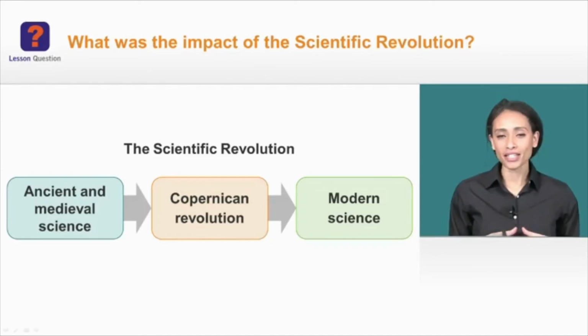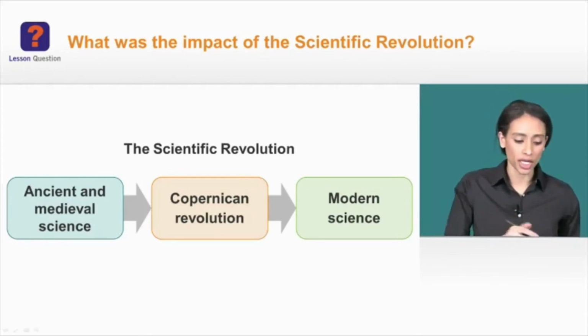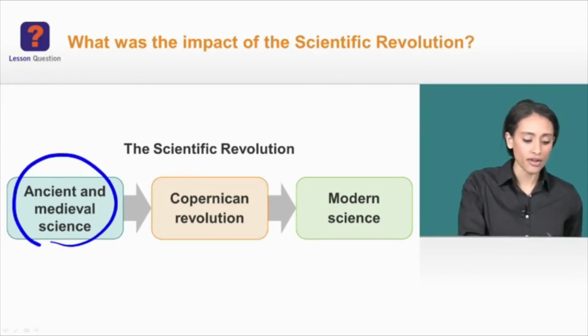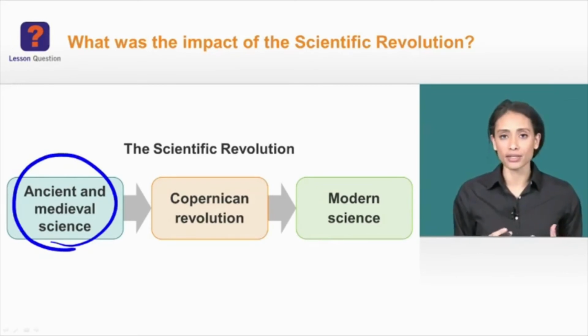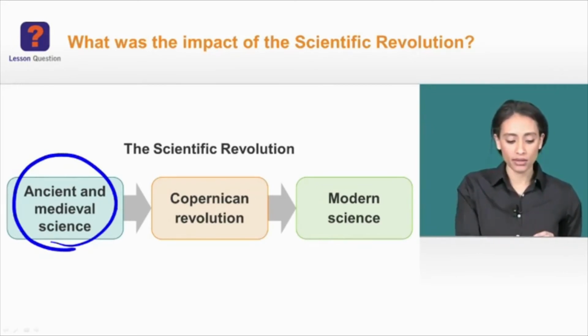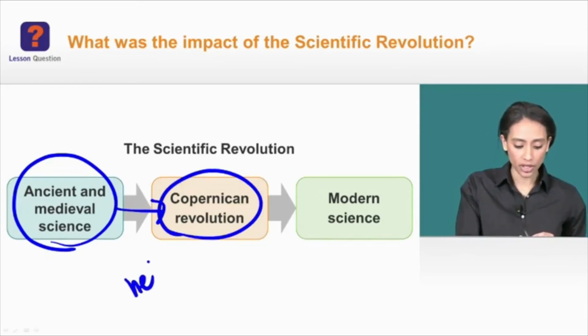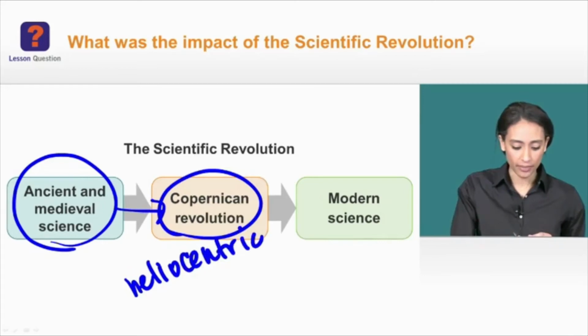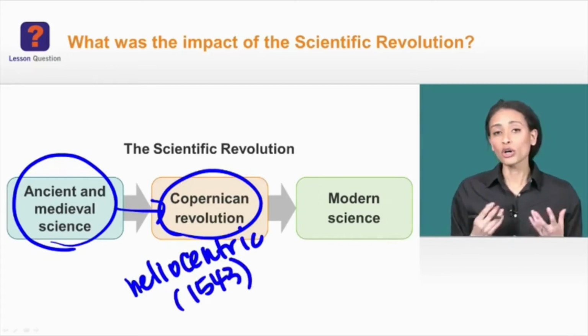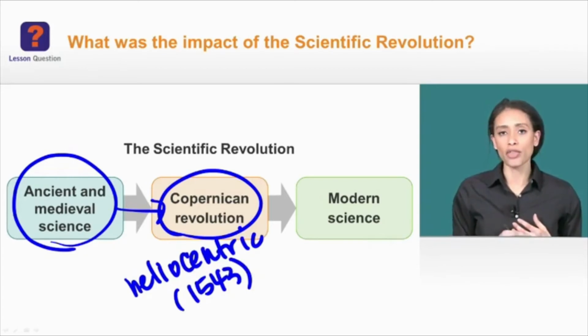What was the impact of the scientific revolution? This is the question that we're exploring today. We know that the foundation of the revolution is really rooted in the revival of ancient and medieval science. But the turning point was really Copernicus publishing his heliocentric theory in 1543. Now, this is the idea that the Earth is not at the center of the universe, rather that the universe is revolving around the sun.